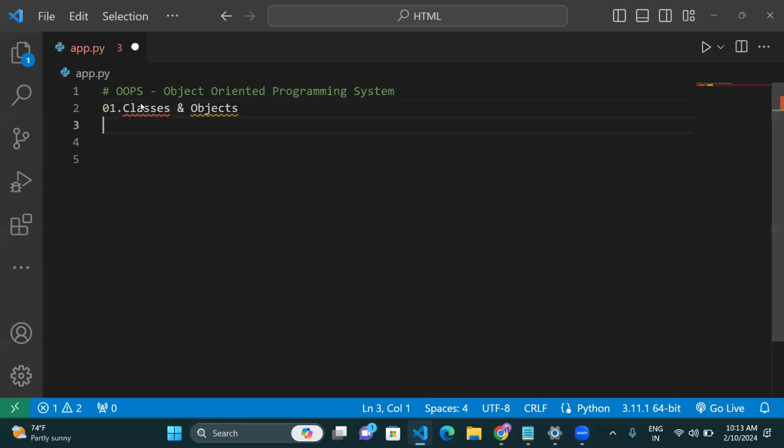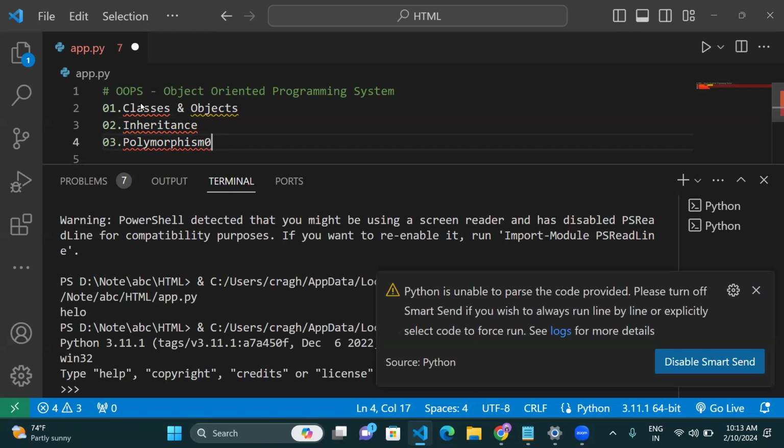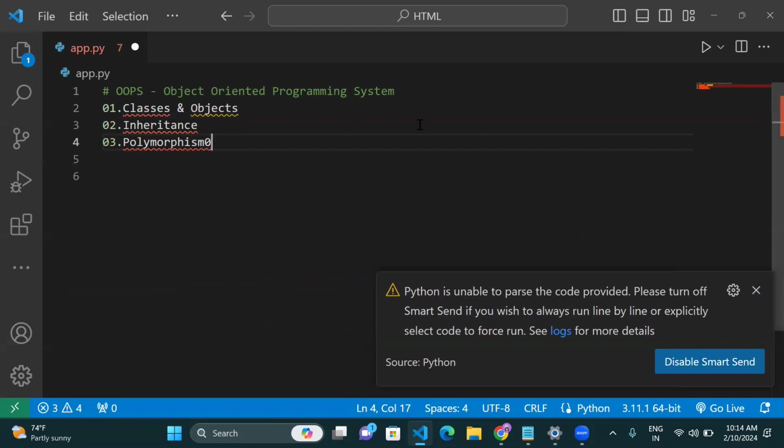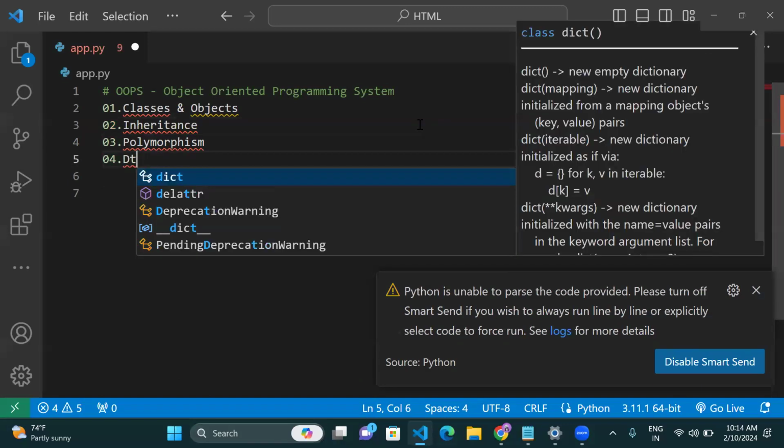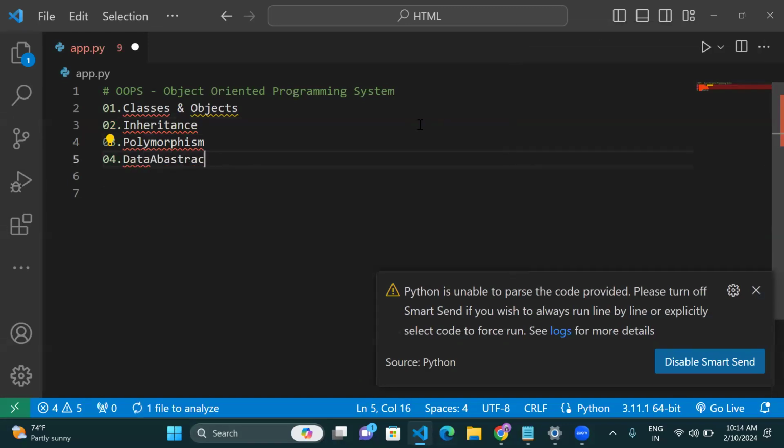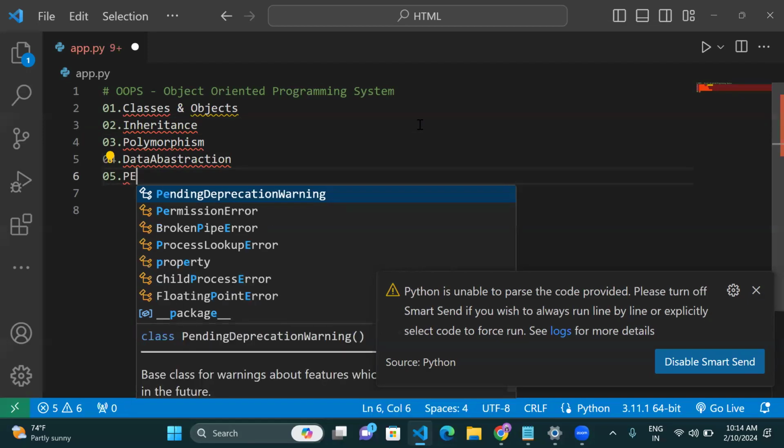This one principle is there. And then inheritance. Inheritance is there, ma? And then polymorphism. And then data abstraction, and of course, encapsulation. These are all the principles of OOPS concepts.